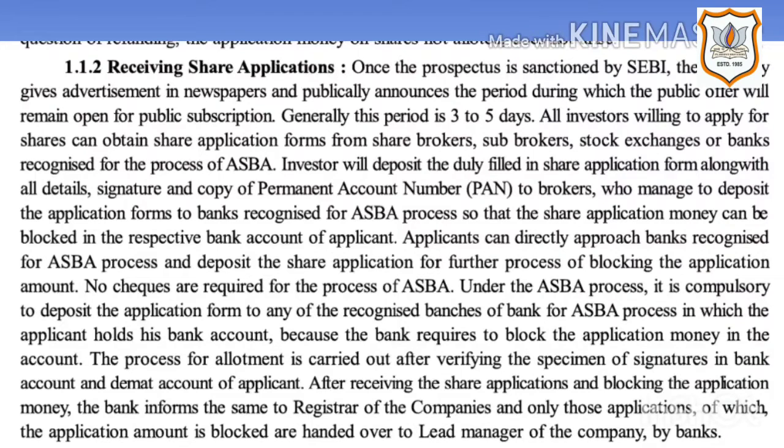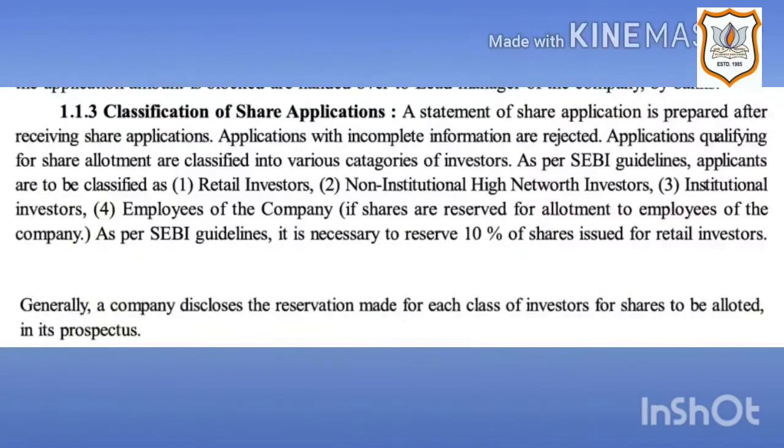After receiving the share applications and blocking the application money, the bank informs the same to the registrar of companies, and only those applications for which the application amount is blocked are handed over to the lead manager of the company by banks.